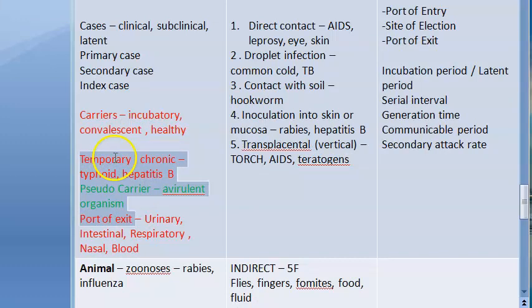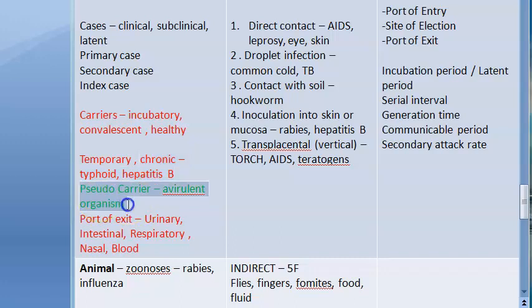Temporary means for a fixed duration they will shed the agent, other times they don't. Coming to chronic, for a long period of time they're going to spread the disease, like typhoid, hepatitis B and all. For a long time, they're going to be spreading the disease. That will be chronic carriers.